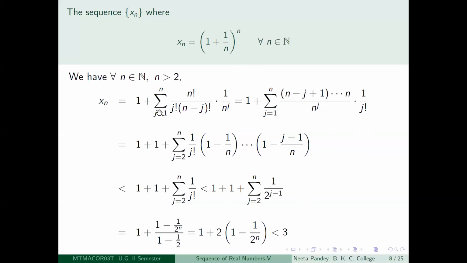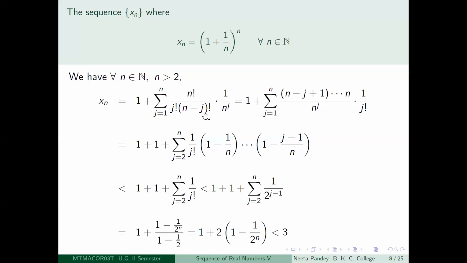After that, you get summation j equal to 1 to n, n choose j, the general formula I'm writing, n choose j, 1 to the power n minus j, so that is 1, into 1 by n to the power j, so that is 1 by n to the power j. I have not written 1 to the power n minus j, because it is just 1. 1 into something is that something itself. So we have omitted that.